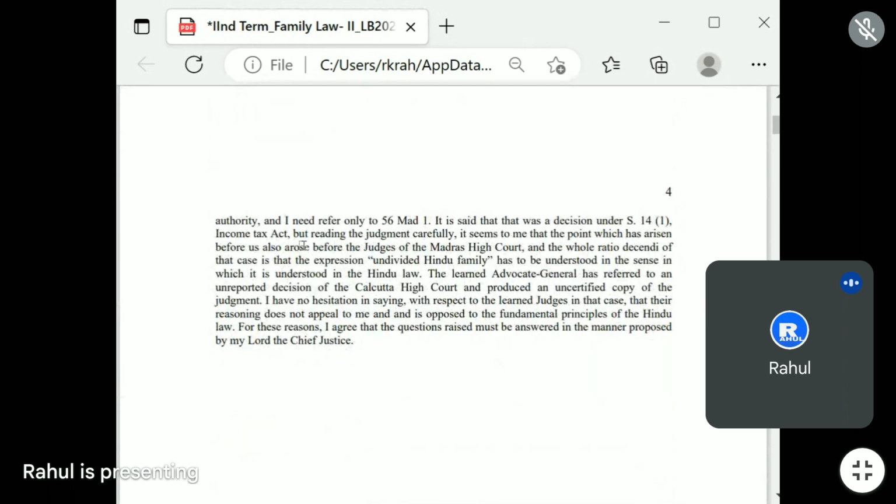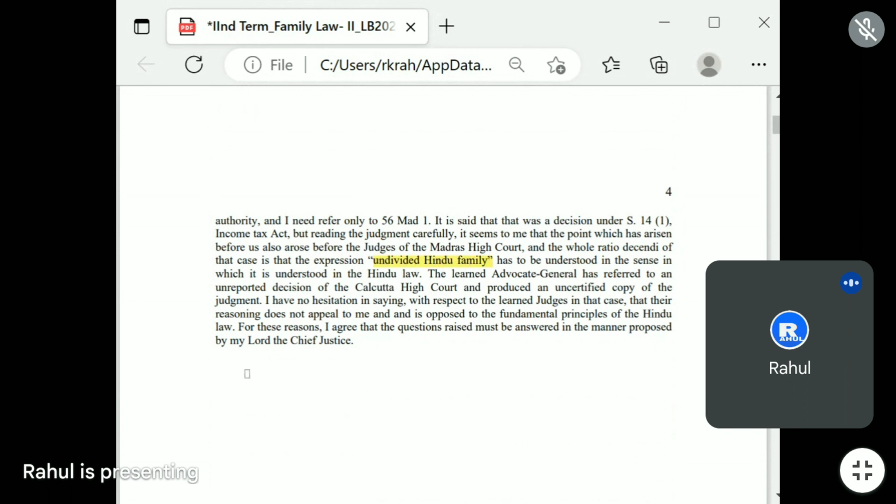The view which we are taking is not without authority, and I need refer only to the 56 Madras one. That was a decision under Section 14 clause 1 of the Income Tax Act, but reading the judgment carefully, it seems to me that the point which has arisen before us also arose before the judges of the Madras High Court, and the whole ratio decidendi of the case is the expression undivided family. It's talking about the undivided family.